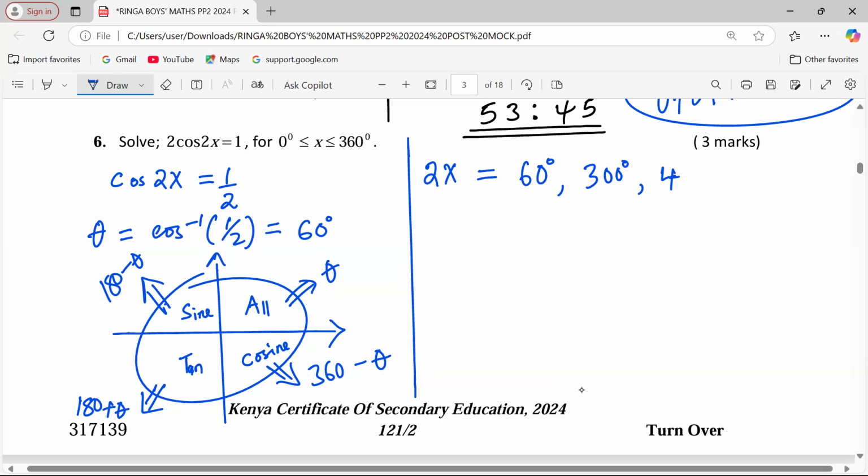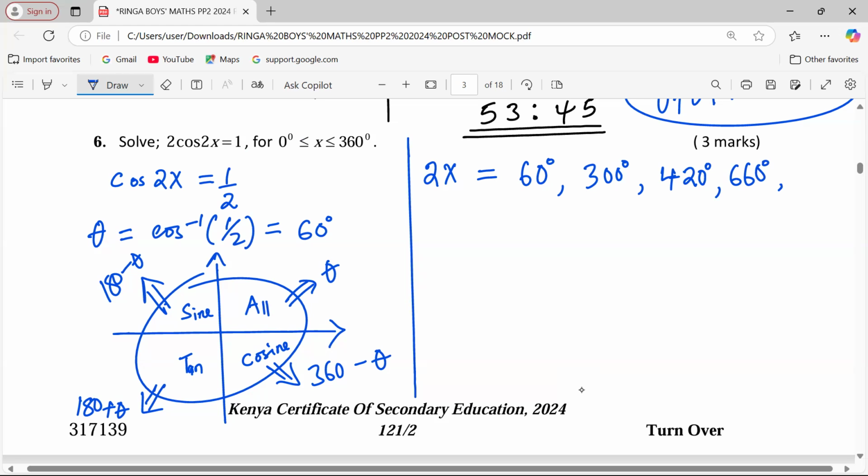Now, all the trigonometric ratios of 420 will behave as the trigonometric ratios of 60 in the first quadrant. Then 360 plus the second angle, which is 300, we get 660. Now, 660 will behave the same as 300.